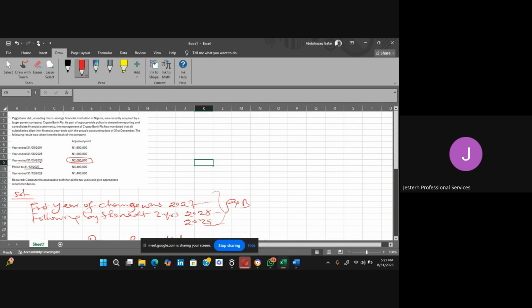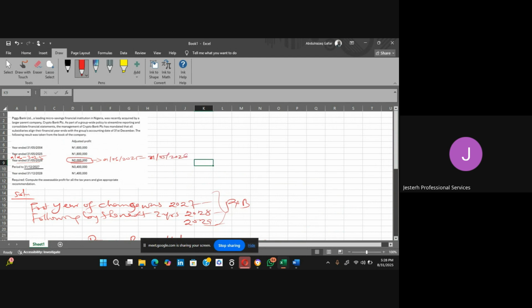This 31 May 2026, what was the beginning period? First of June 2025. Okay, that was the first one. We stated it on the basis period already. I'm just saying that this particular profit that we have here, what period does it relate to? It means it relates to 1 6 2025 to 31 5,